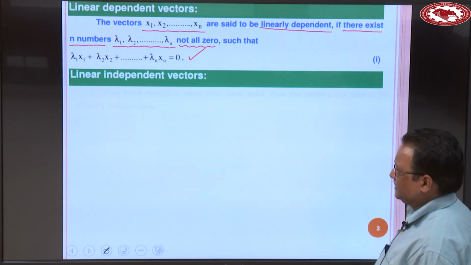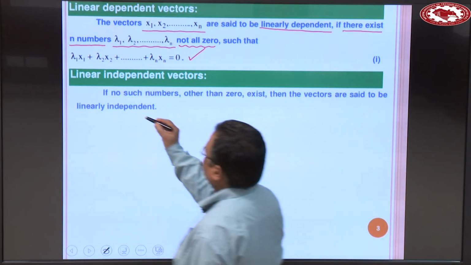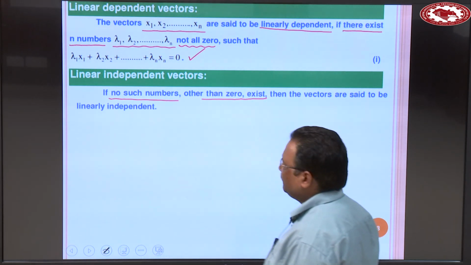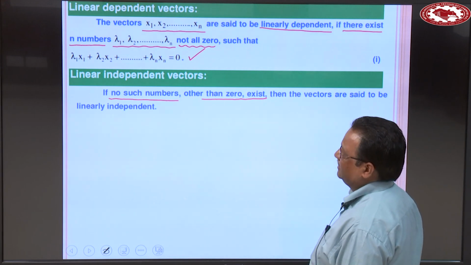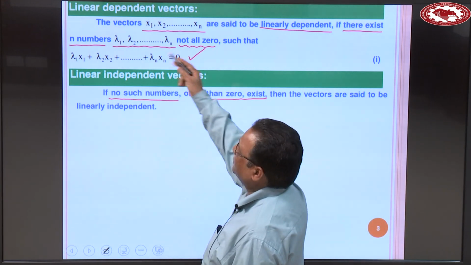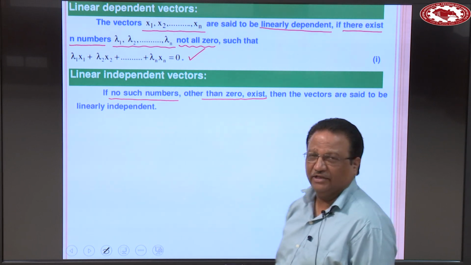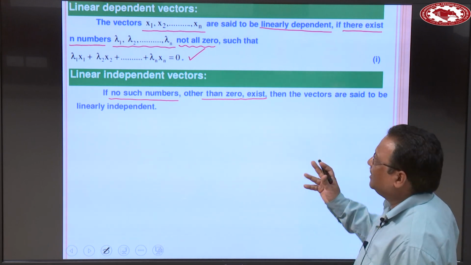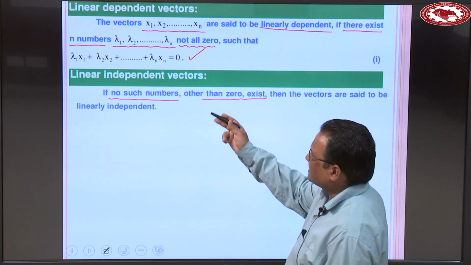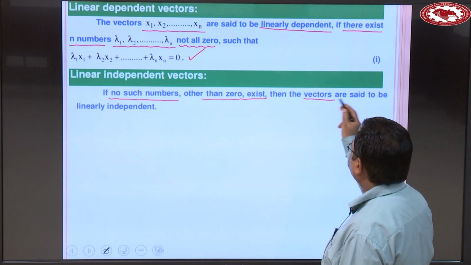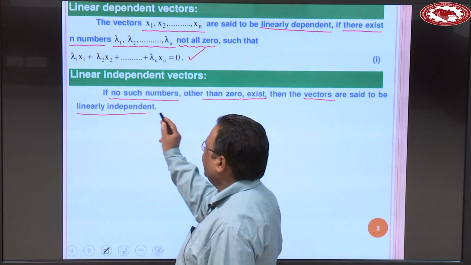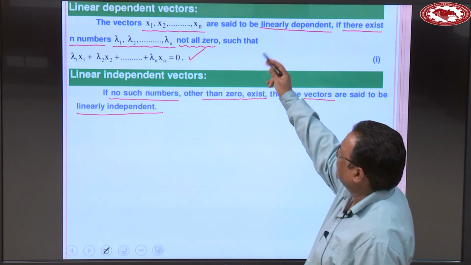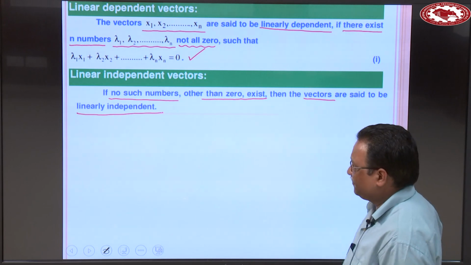Linearly independent vectors: if no such numbers other than 0 exist. In the dependent case, not all 0, it may be lambda 1 is not equal to 0, it may be lambda 1, lambda 2 both not equal to 0, okay, but not all 0, clear. So, if no such numbers other than 0 exist, then the vectors are said to be linearly independent, they do not depend upon each other, clear, but in the dependent case they depend upon each other.